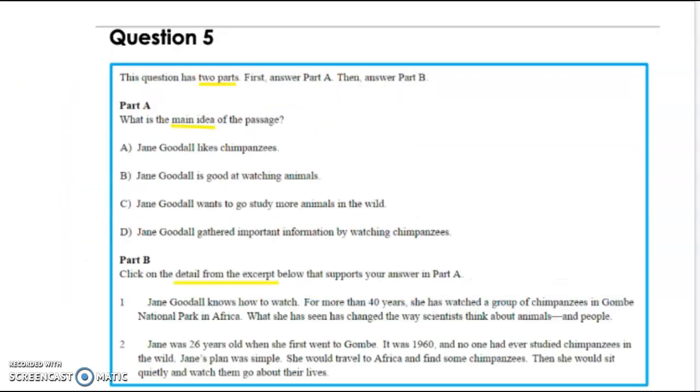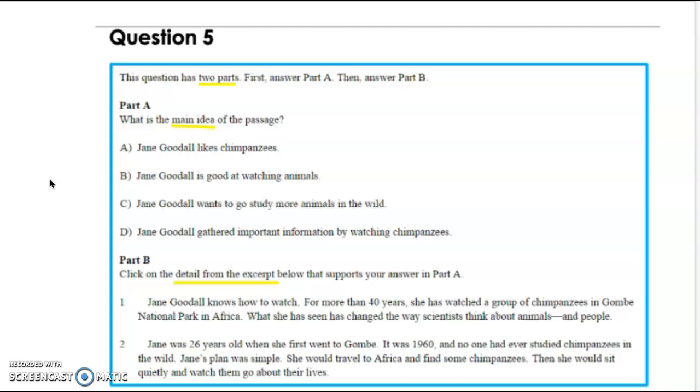And finally, question 5. Here it is, the 2-part question, part A and part B. I know I have to answer both parts of this question. Part A is asking, what is the main idea of the passage? I know that main idea means what the whole passage is about.